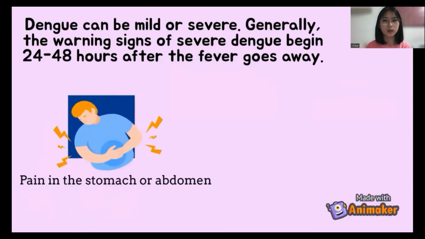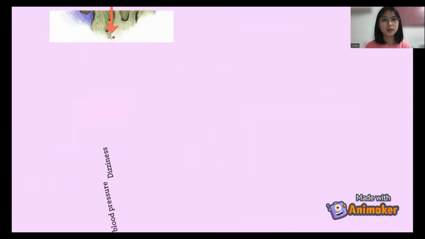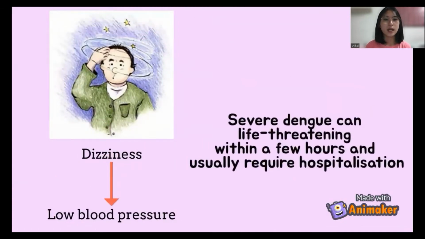Dengue can be mild or severe. Generally, the warning signs of severe dengue begin 24 to 48 hours after the fever goes away. The symptoms include pain in the stomach or abdomen, and repeated vomiting with dehydration. Lastly, dizziness is also a symptom of severe dengue. It can cause low blood pressure for the patient. Severe dengue can be life-threatening within a few hours and usually requires hospitalization.